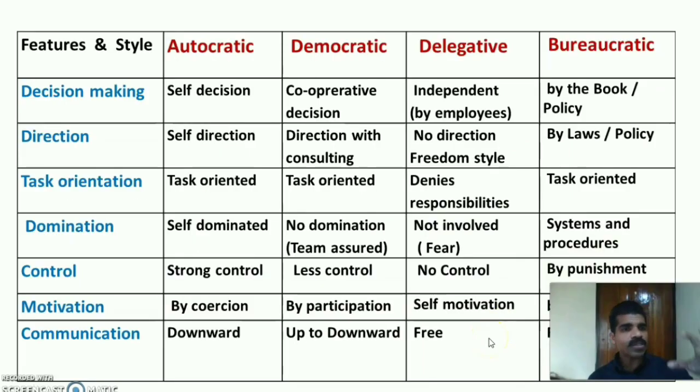So for study purposes, you can also use this table. Here I have made the features and styles of the leadership: autocratic, democratic, delegative and bureaucratic especially. Then the features have been given: decision making, direction, task orientation, domination, control, motivation and communications.